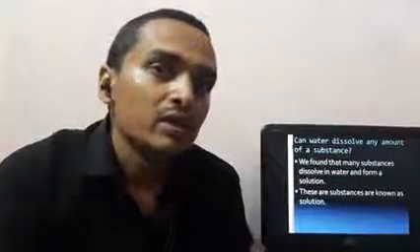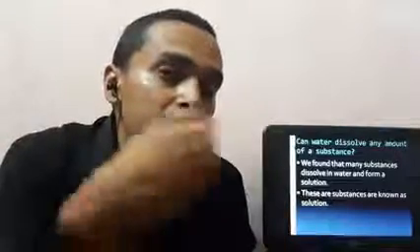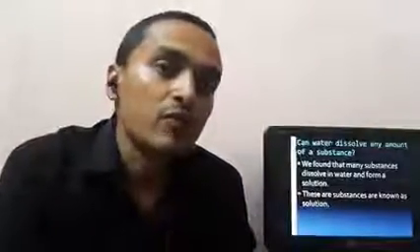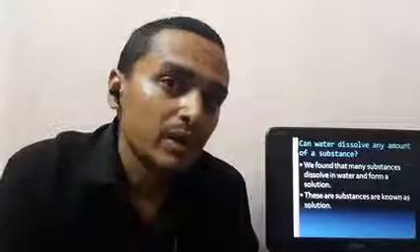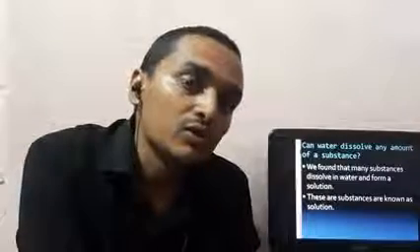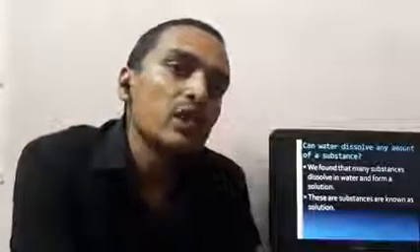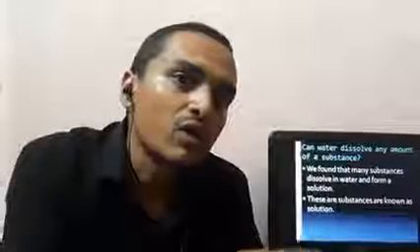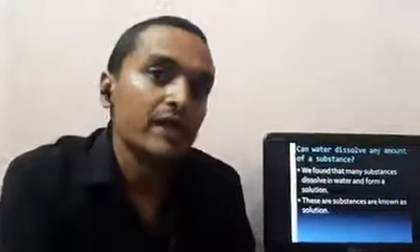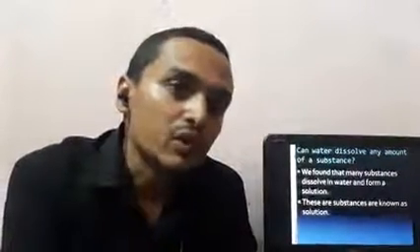The material which dissolves another substance into it is known as the solvent, and the material which dissolves into another substance is known as the solute. For example, in salt and water, water is the solvent because water dissolves salt, and salt is the solute because salt is dissolved into water.